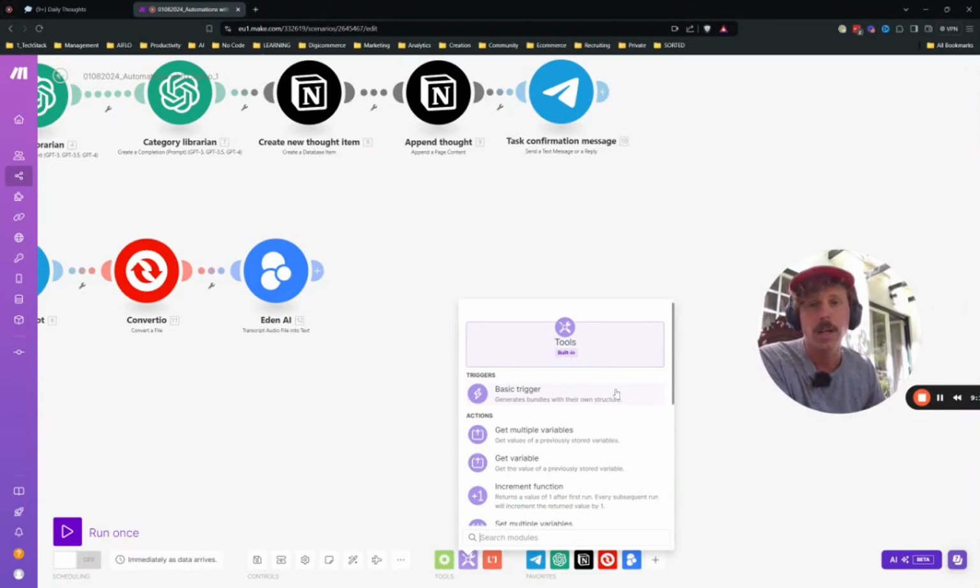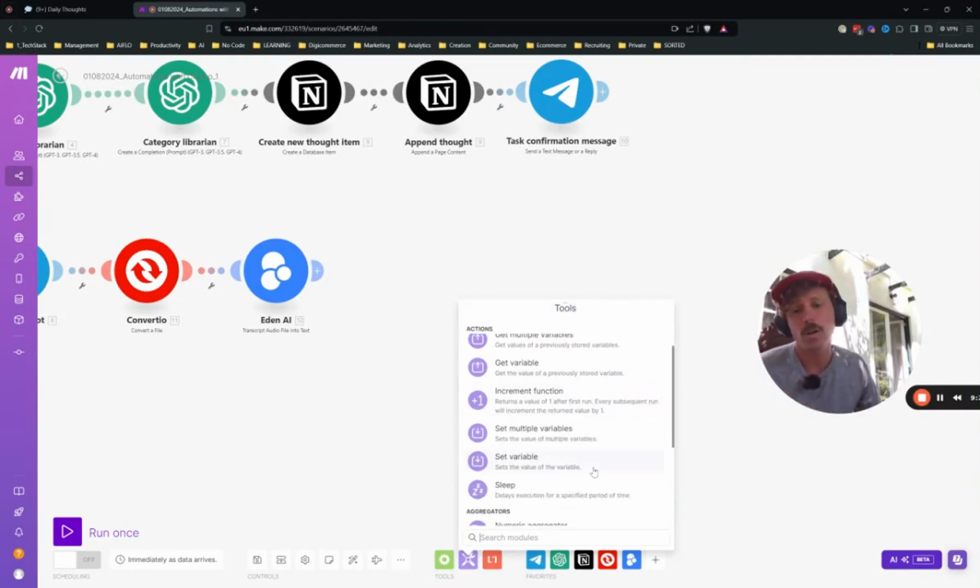Now, this is an async transcription. What does it mean? It means that the module will run through even though the transcription is not ready and give you a processing status. There's various ways to handle this. If you were unsure of the length of this message, and it could be a minute, 10 minutes, or even 3 hours, I would recommend a slightly more complex route.